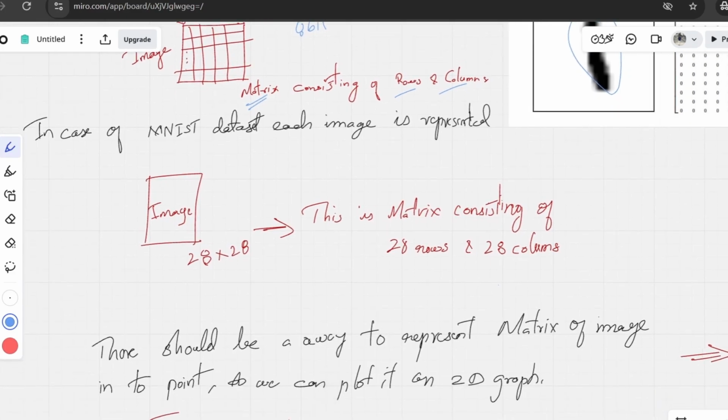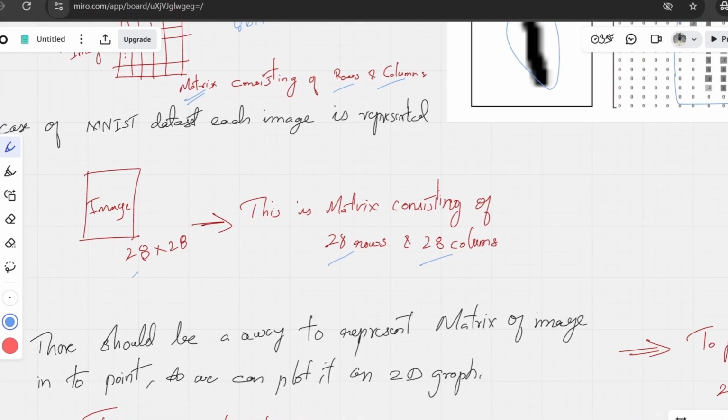In the case of the MNIST dataset, each image is 28 cross 28, that is 28 rows and 28 columns, which is the resolution of the image. We usually talk about the resolution of a display, right?